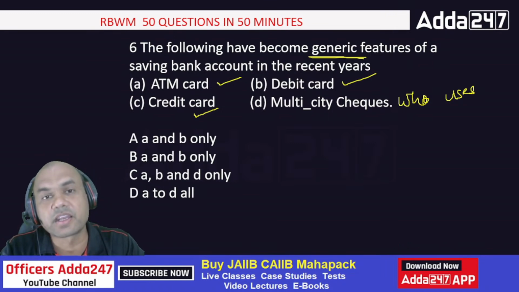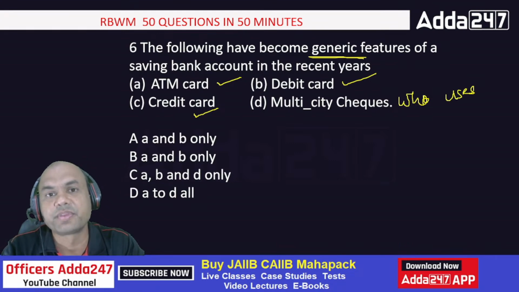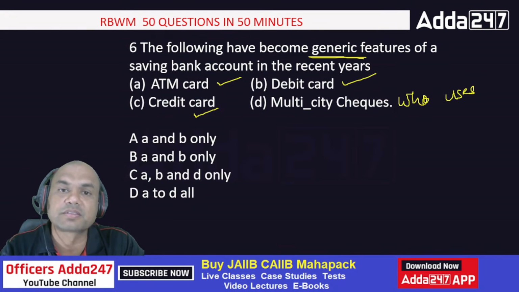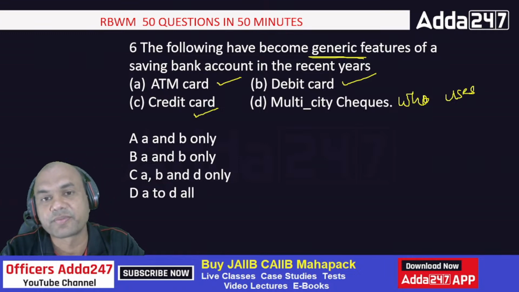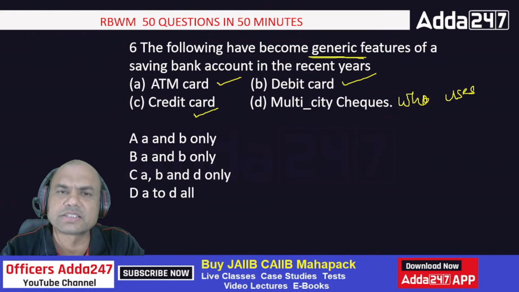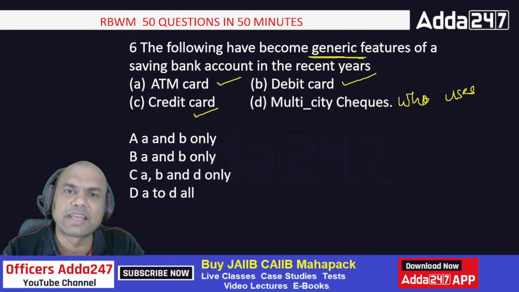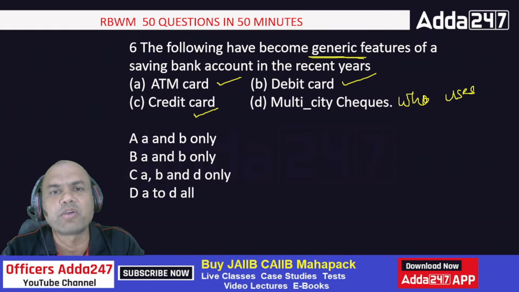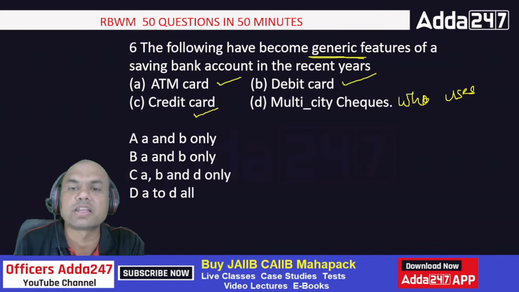Clearing has drastically reduced. Remember, in banking, as per the latest survey which I have seen, it has reduced to 28% of the total fund transfer. At one time it was 100%, but now it's 28%. So clearing is gone. Means the days are gone. You have all these things: NEFT, RTGS, UPI, IMPS. So who will need this clearing? 2 days stop means I'll deposit the check today, tomorrow it will get cleared. Now we are talking of seconds. Forget about days, right? So what are the generic features now?